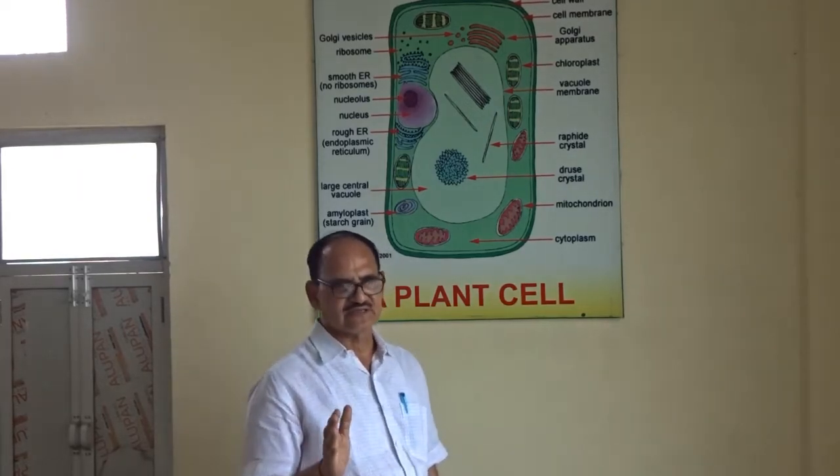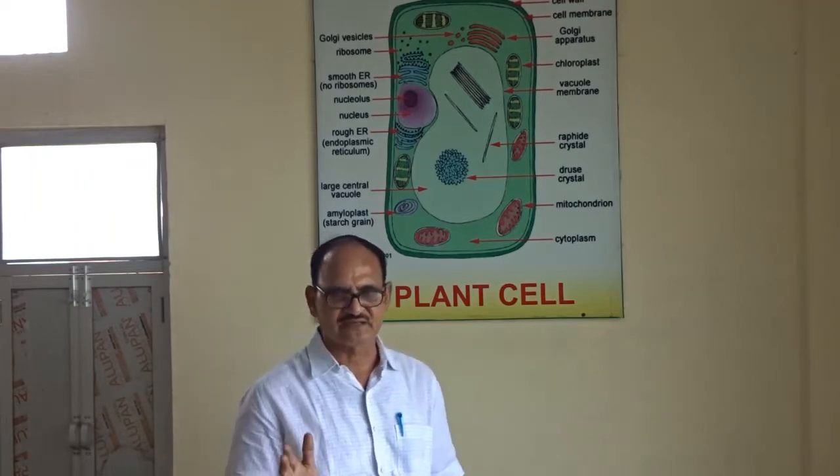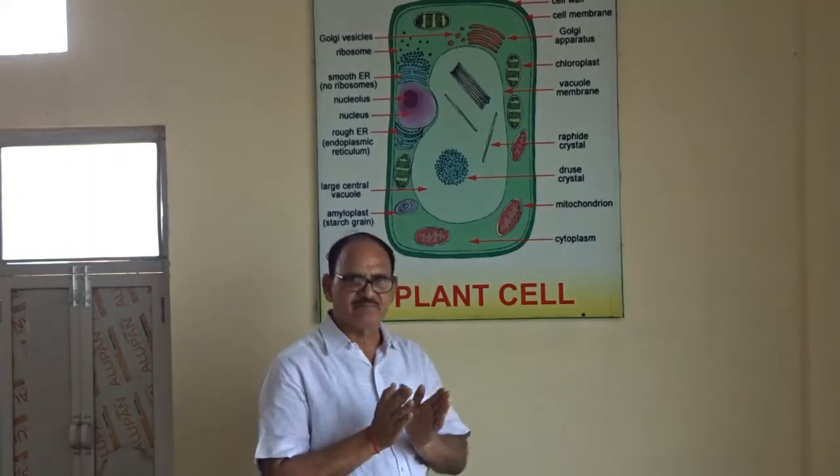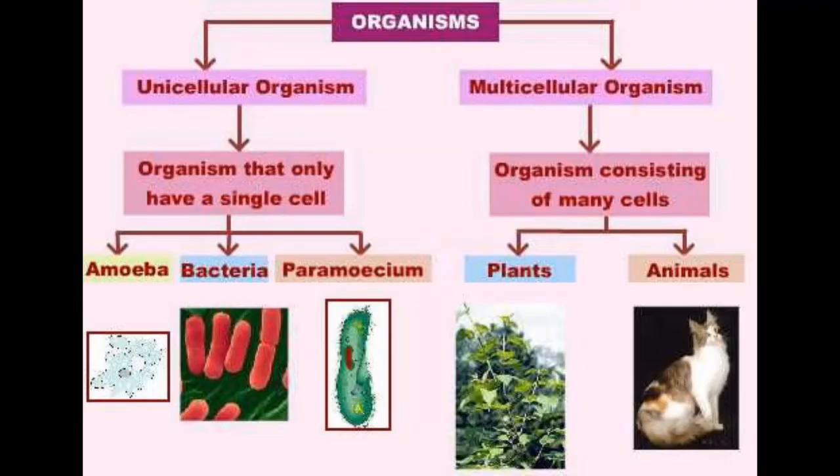However, some organisms have more than one cell, and they are known as multicellular organisms, and they are complex organisms.